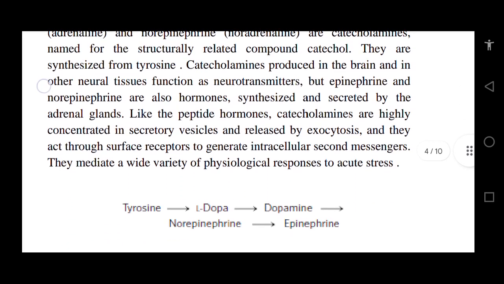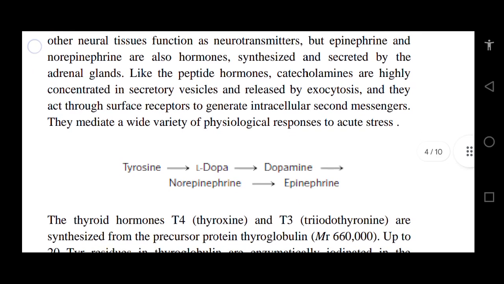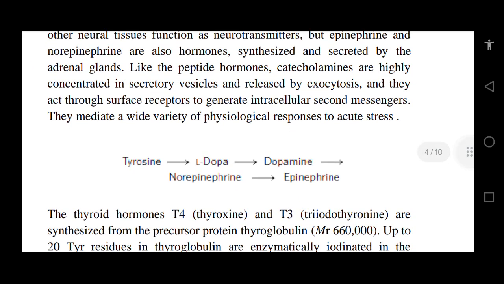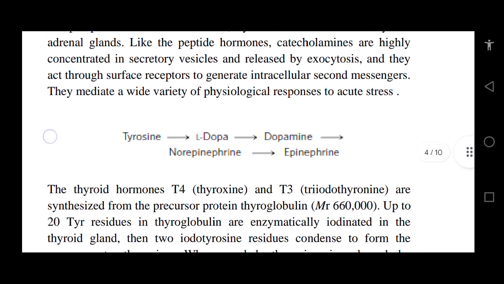Like the peptide hormones, catecholamines are highly concentrated in secretory vesicles and released by exocytosis, and they act through surface receptors to generate intracellular second messengers. They mediate a wide variety of physiological responses to acute stresses.